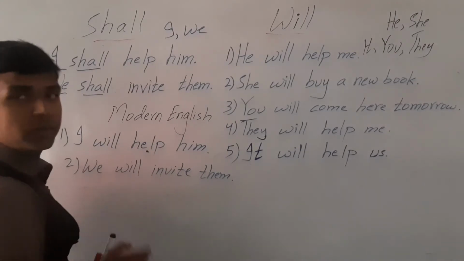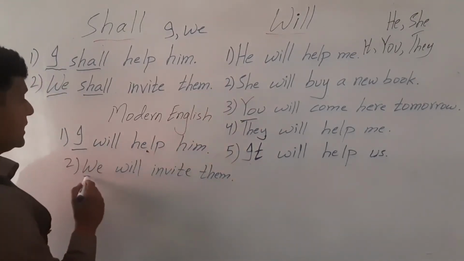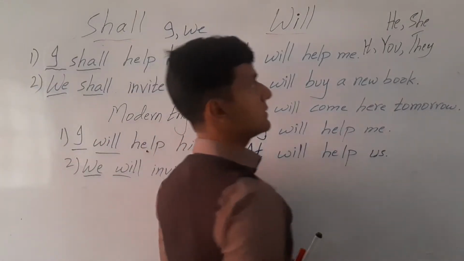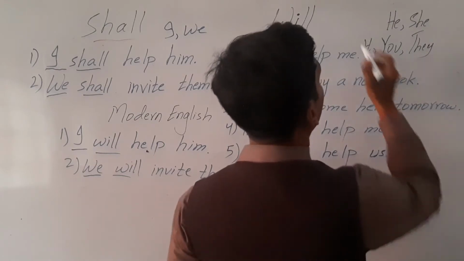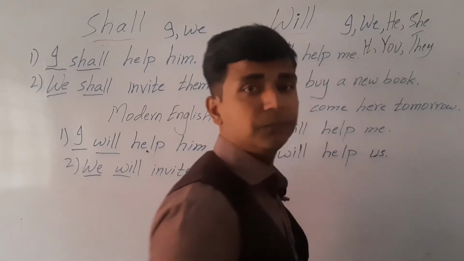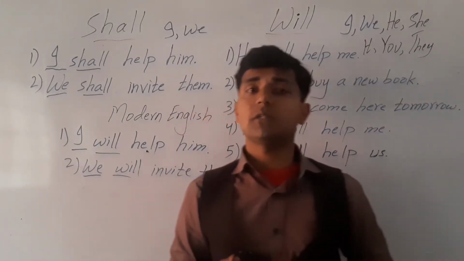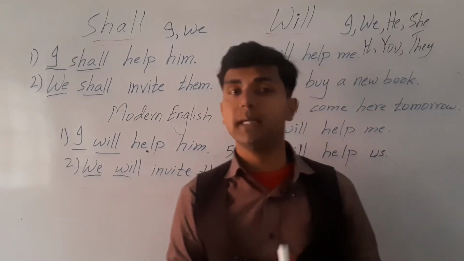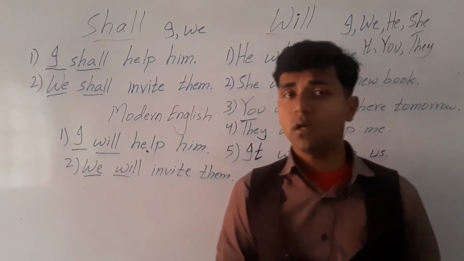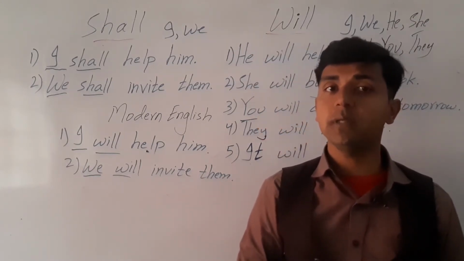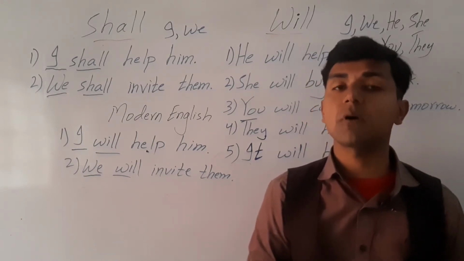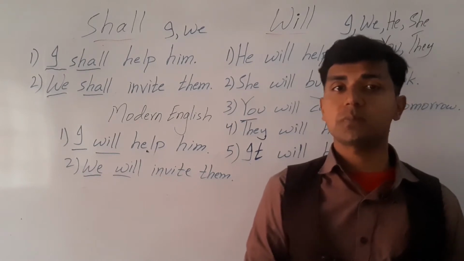So that was the difference between the use of will and shall in pre-modern English and in modern English.